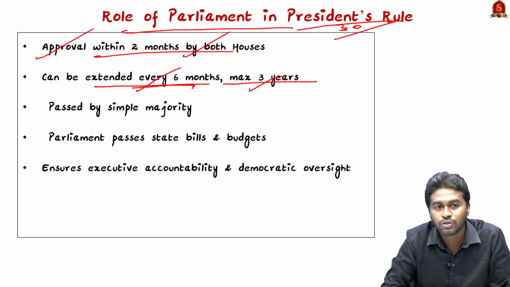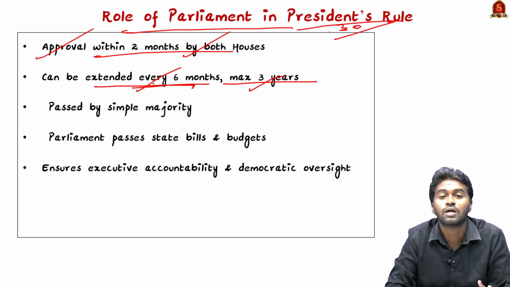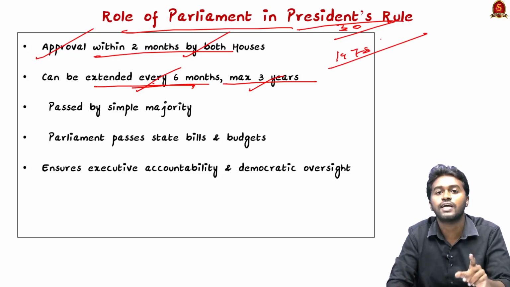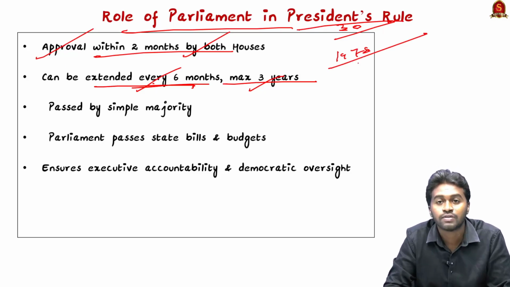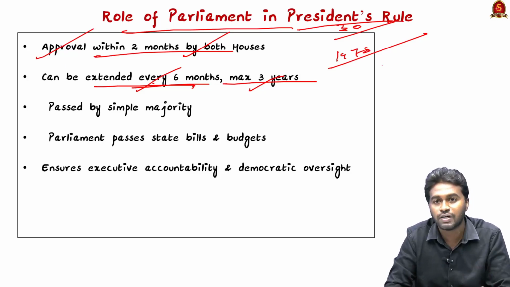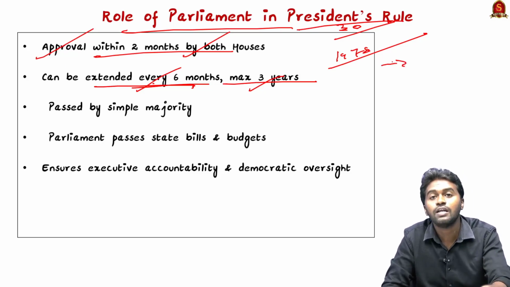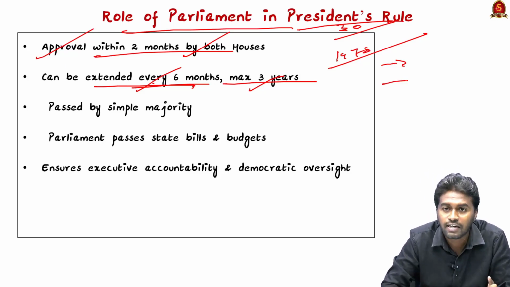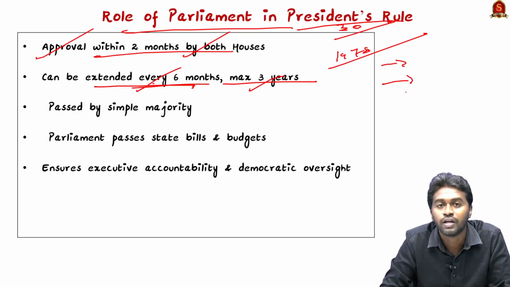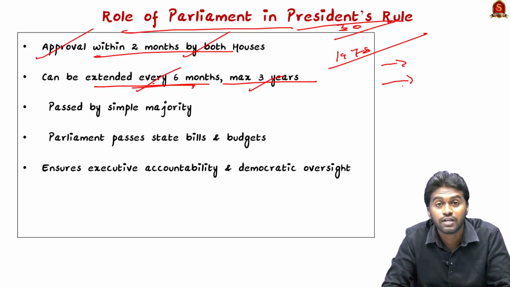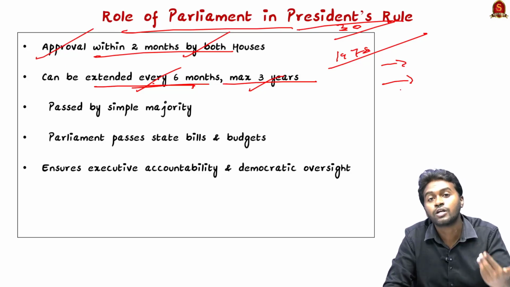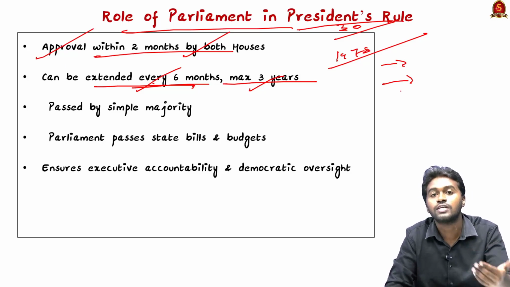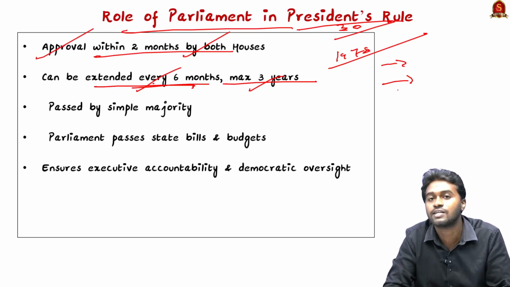And here you also have to note that as per the 44th Amendment of 1978, there are two conditions for the extension of President's Rule in a state. First, there should be an operational national emergency in the whole of India or in any part of India. And the second condition is that the Election Commission of India has to certify that the state is not in a position to carry out the functions as per the provisions of the constitution, or is not in a position to conduct a general election.